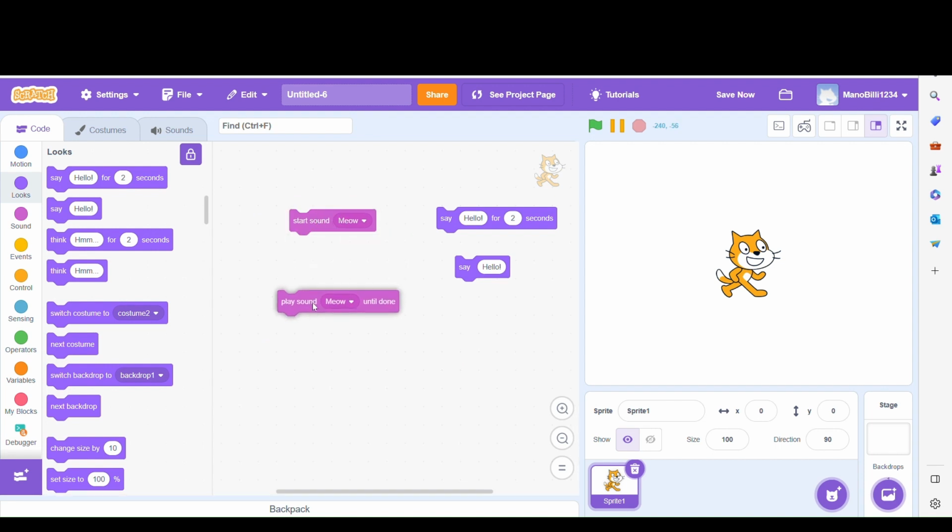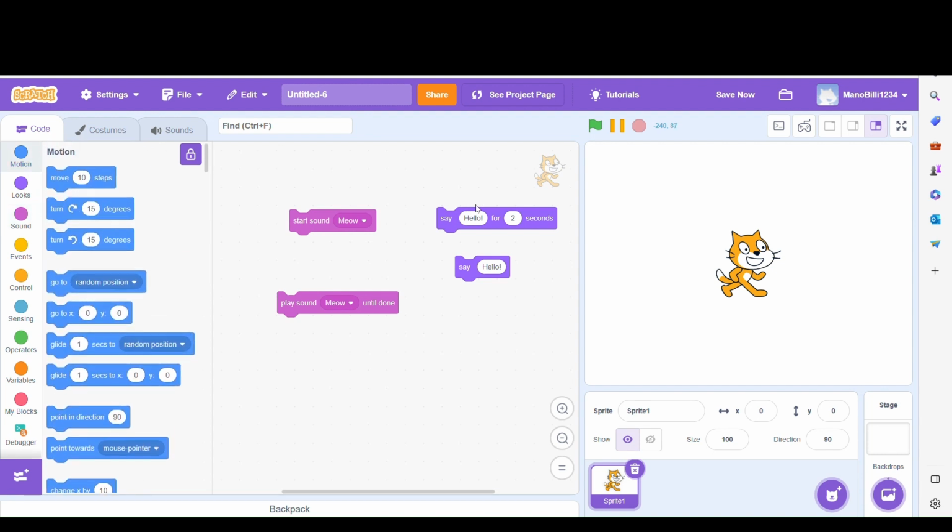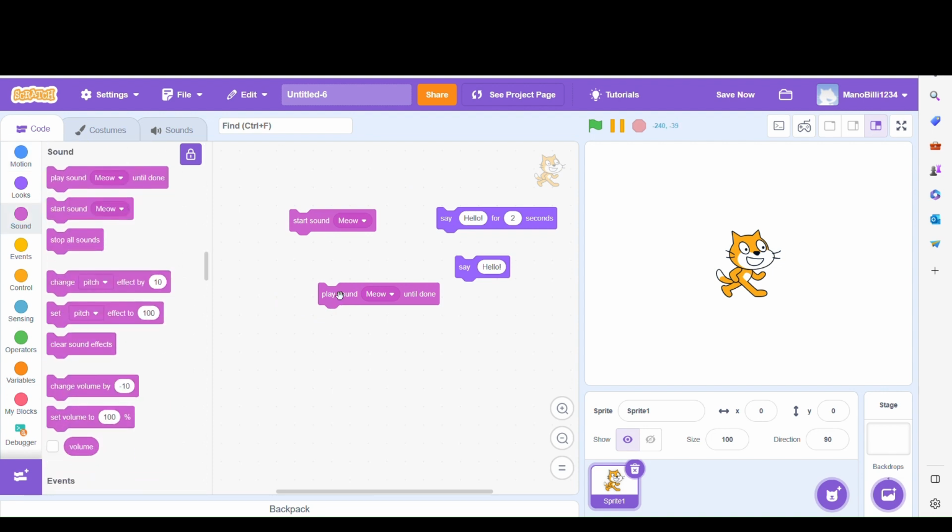If we do a start sound meow, then whatever the sprite is doing, it will continue doing it and the sound will play in the background. But if we use this block, it will play the sound until it is done and no other movement can be done by the sprite.